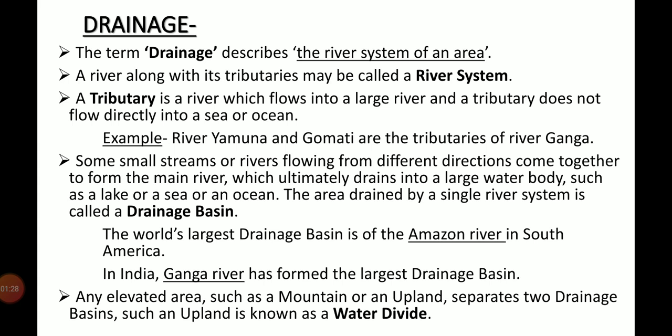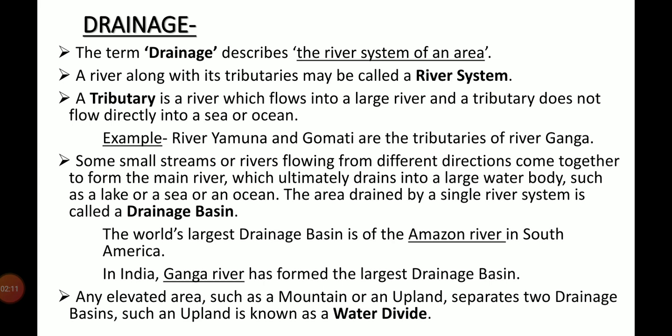If you look at the physical map, you will notice that some small streams or rivers flowing from different directions come together to form the main river, which ultimately drains into a large water body such as a lake or a sea or an ocean. The area drained by a single river system is called a drainage basin. The world's largest drainage basin is of the Amazon River in South America. And in India, Ganga River has formed the largest drainage basin.